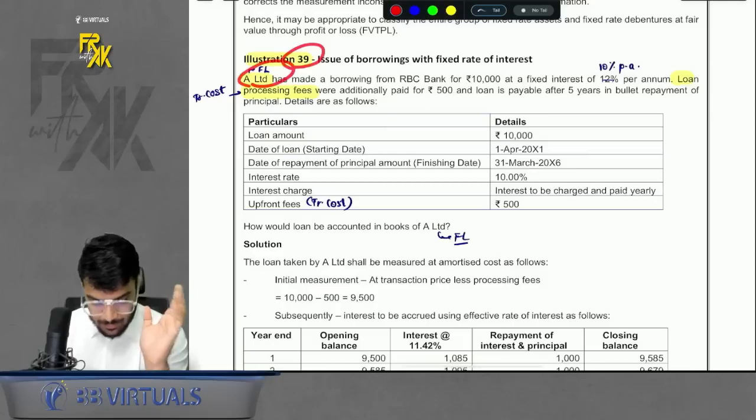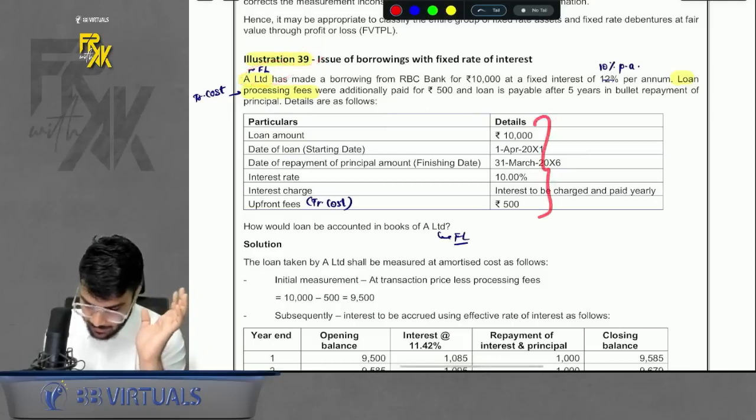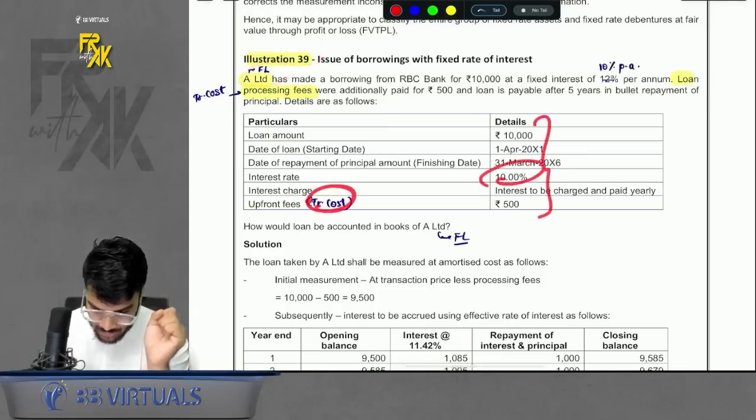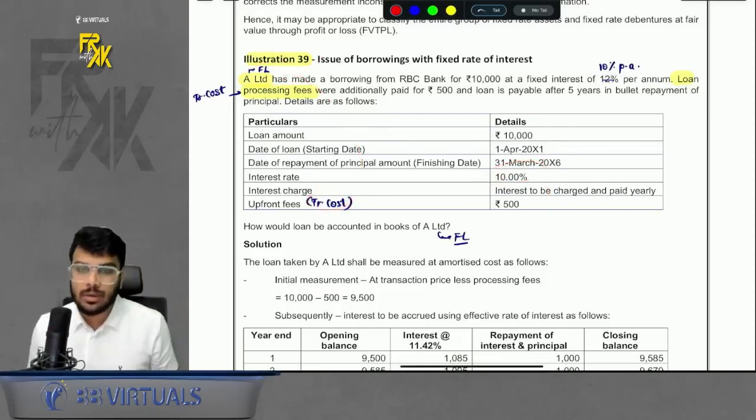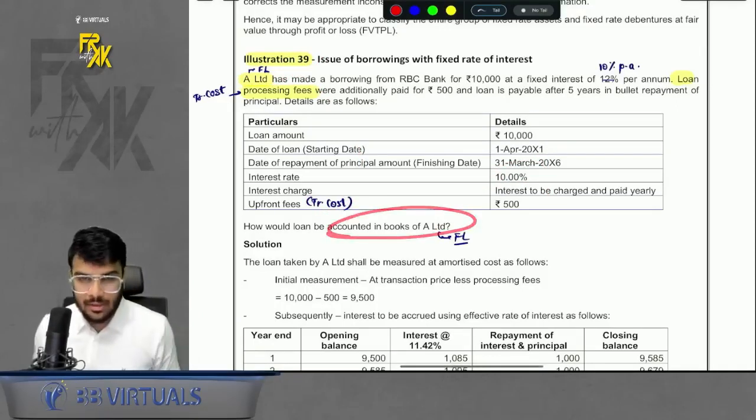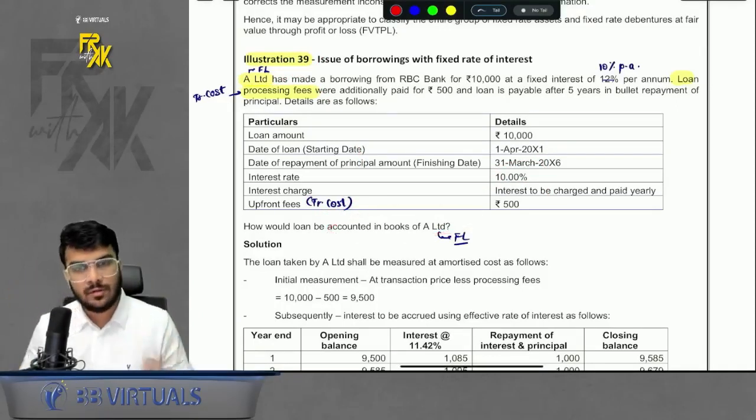We have a financial liability here. Amounts are given, interest is given, but there is a transaction cost. First tell me how to solve this. They are asking us the accounting. So always remember, whenever you see a question, 4 steps. What are the 4 steps? Step number 1, cash flows. Step number 2, fair value. Step number 3, EIR. Step number 4, LAT.